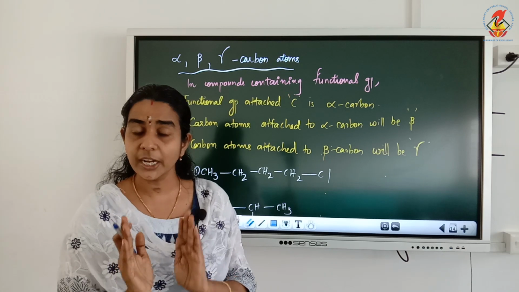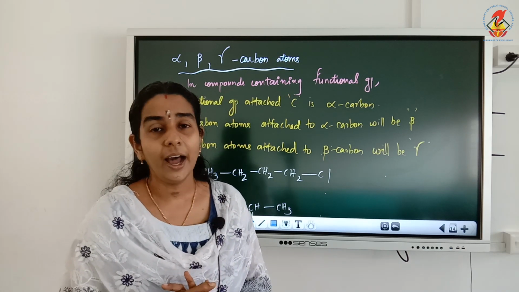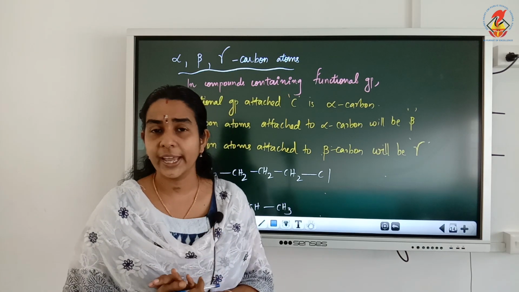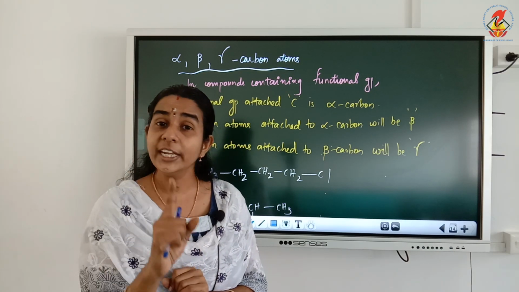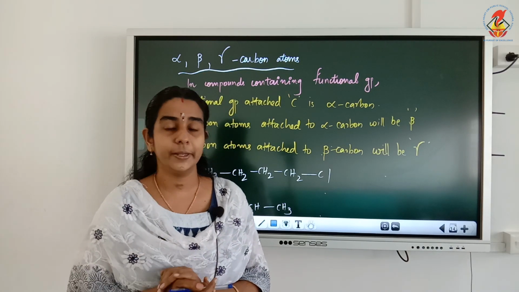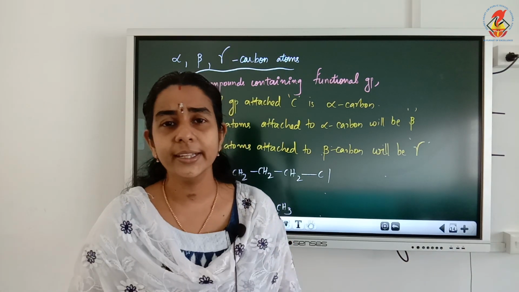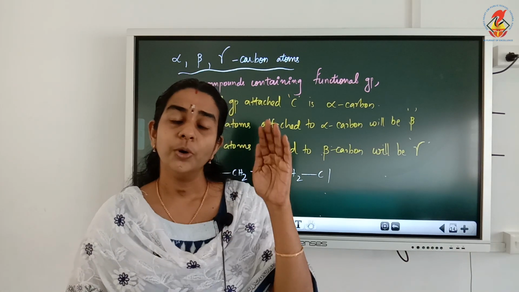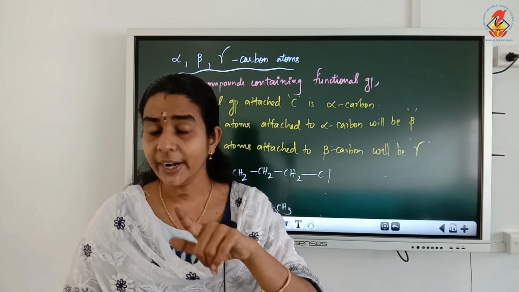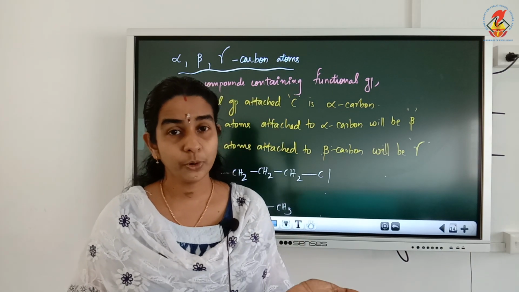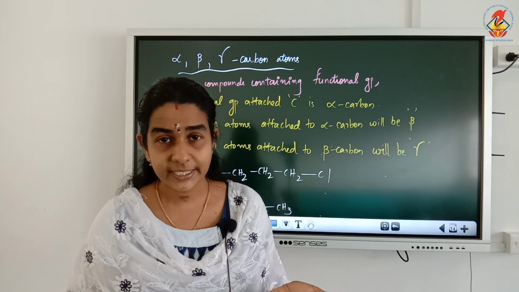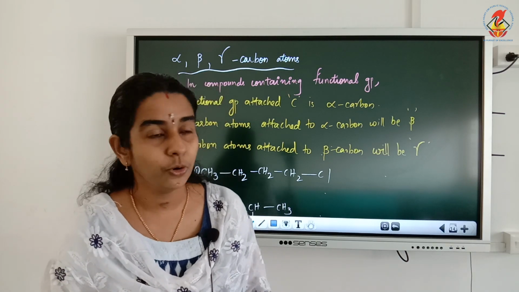In all organic compounds there will be only one alpha carbon atom, isn't it? Because a functional group can be attached to only one carbon atom. So there will be only one alpha, but there can be more than one beta, more than one gamma also.